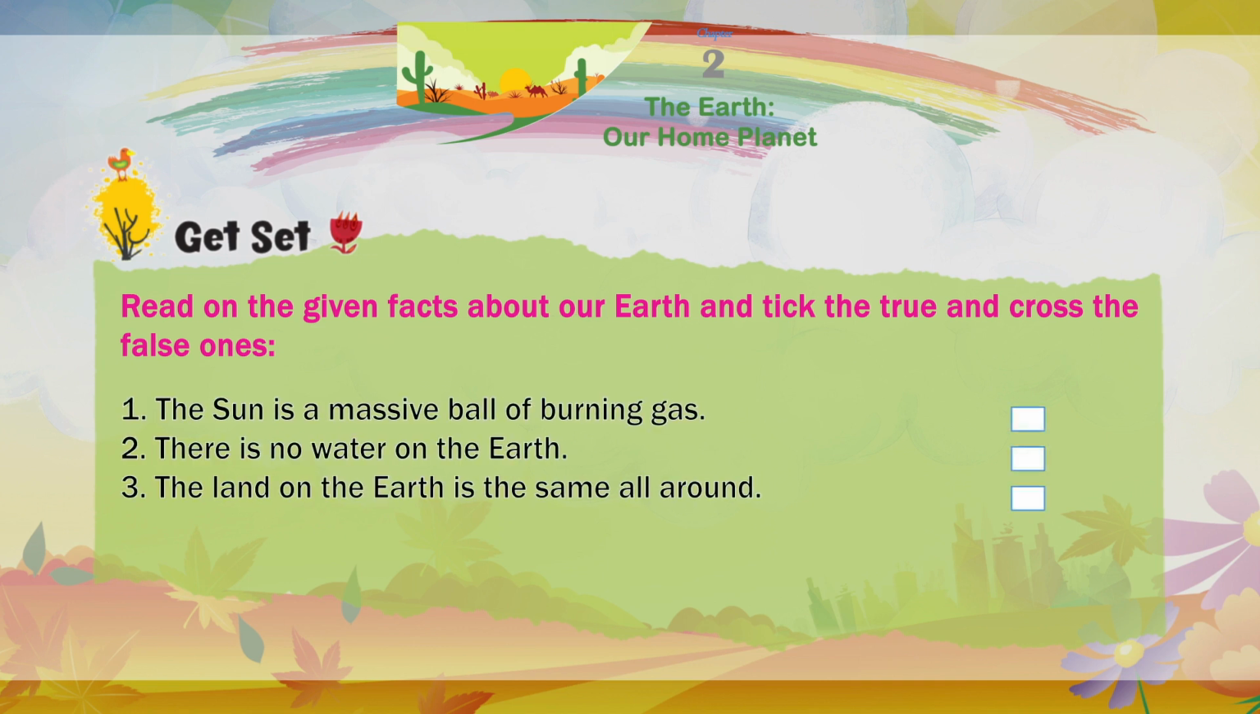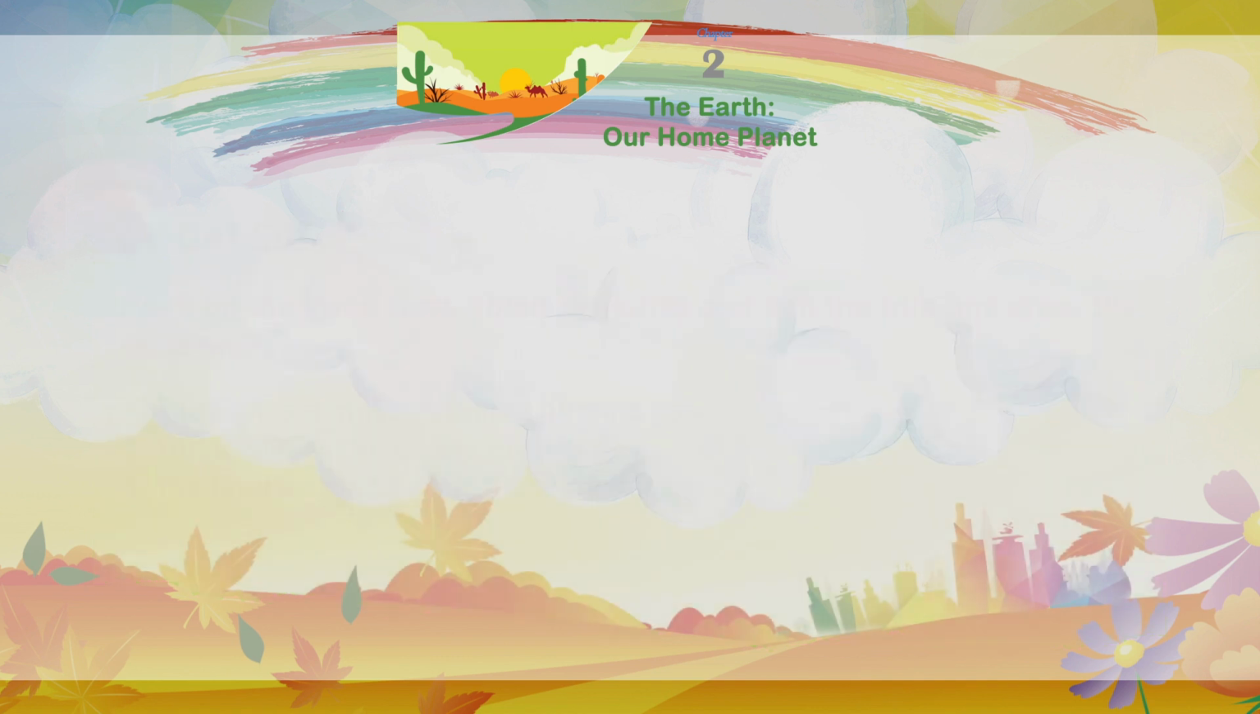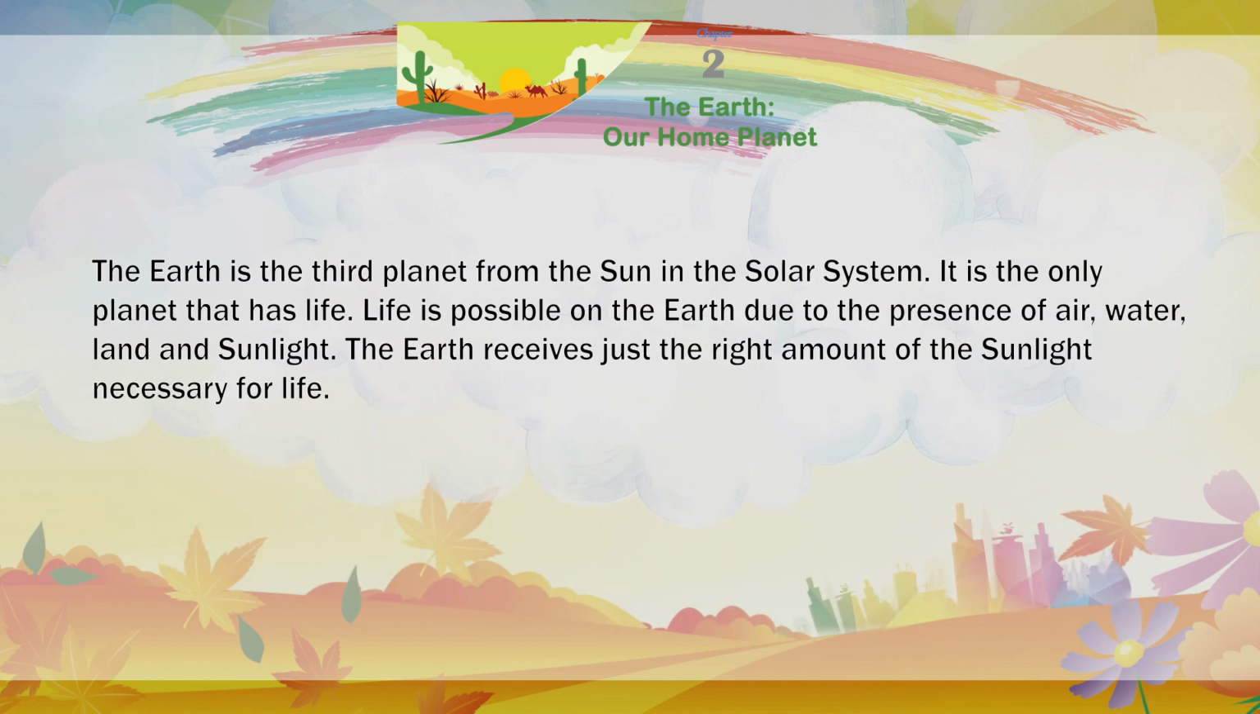The Sun is a massive ball of burning gas. There is no water on the Earth. The land on the Earth is the same all around. The Earth is the third planet from the Sun in the solar system. It is the only planet that has life.